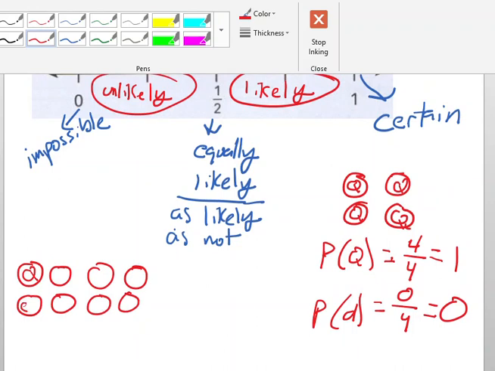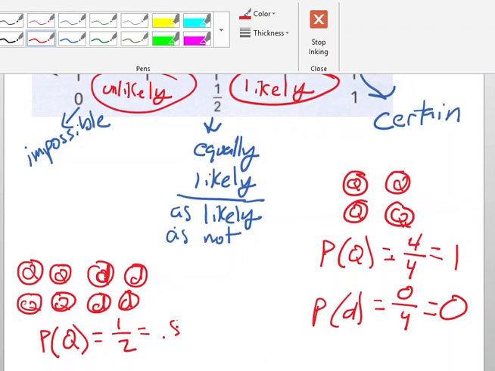So Q, Q, Q, Q, D, D, D, D. All right, my chances of pulling out a quarter in this scenario is 1/2, 0.5, okay? Or it's equally likely that I would pull out a dime or a quarter.